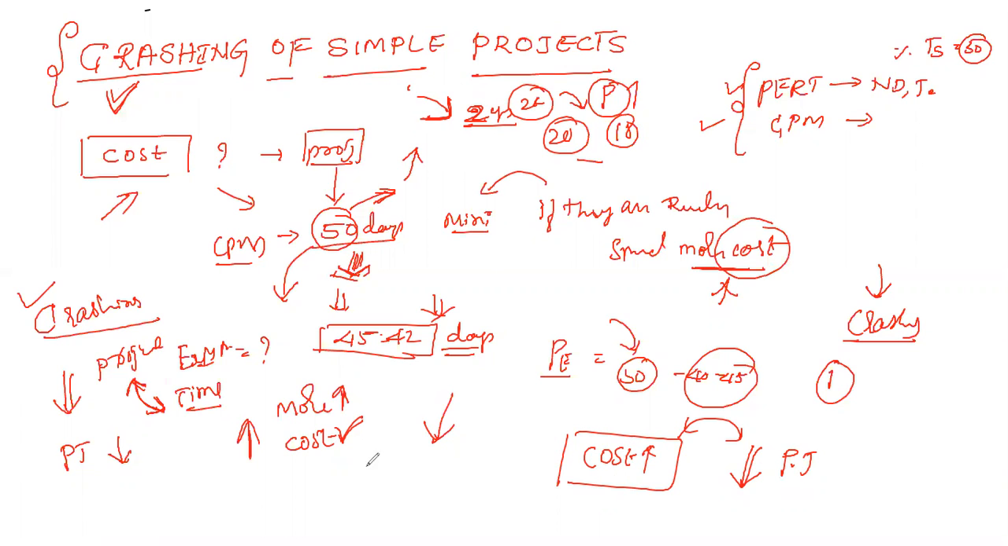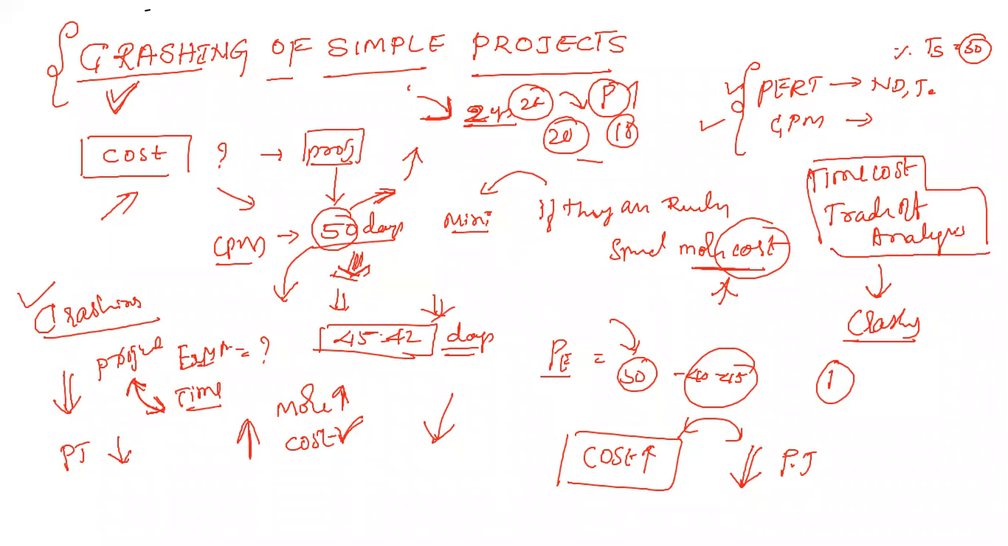Yeah. We can add more cost, so that we can reduce the project duration. Okay, and this crashing is also called time cost trade-off analysis. So we call it crashing, and we also call it time cost trade-off analysis. Here everything is with respect to time and cost. If you are ready to spend more cost, then we can reduce the time.